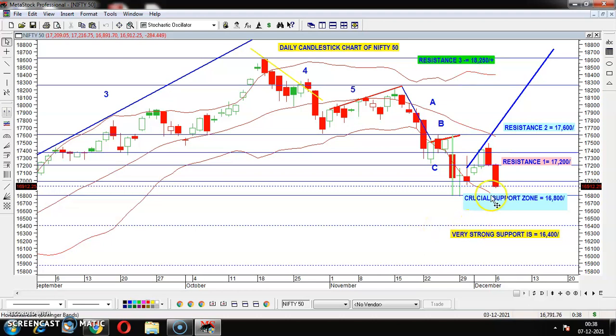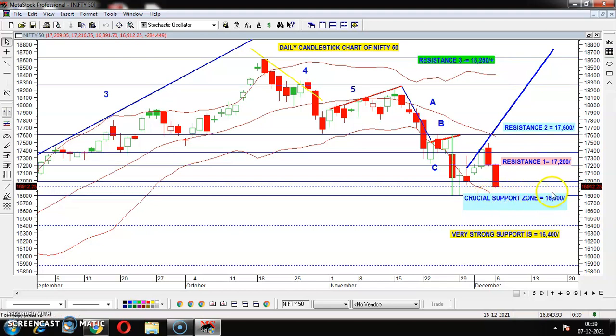From there, the market can go upside or downside. This is a retracement area. So as far as Fibonacci retracement is concerned, Nifty support is around 16,900, and as far as Elliott waves are concerned, Nifty support is 16,800. That's very near. And as far as Bollinger Band is concerned, Nifty support is 16,800.